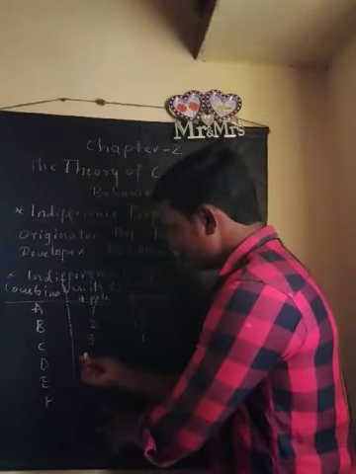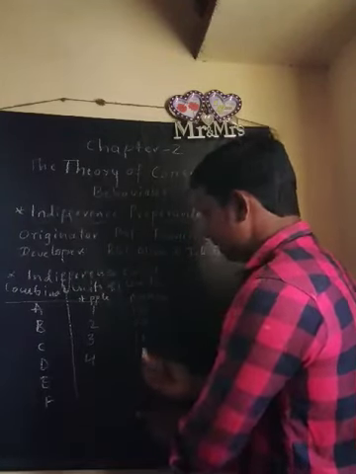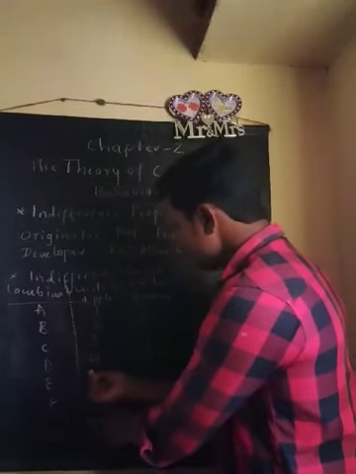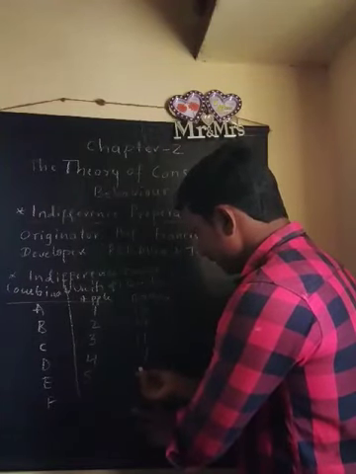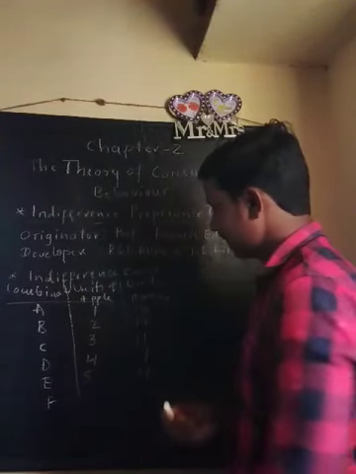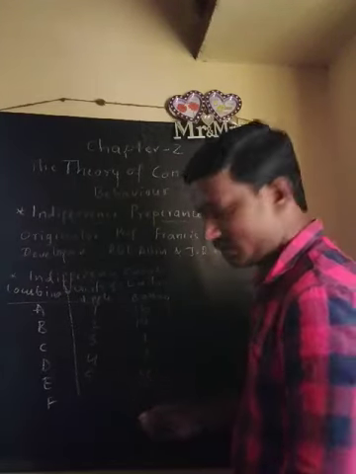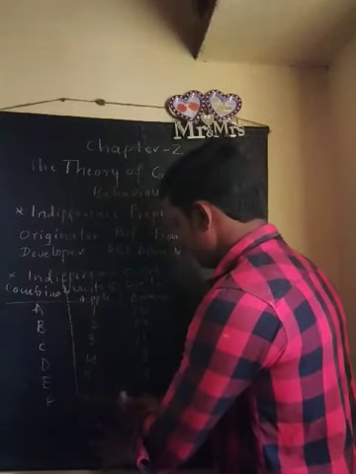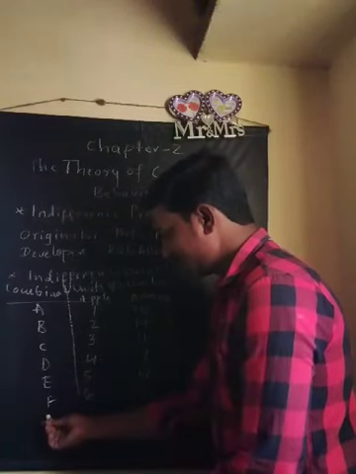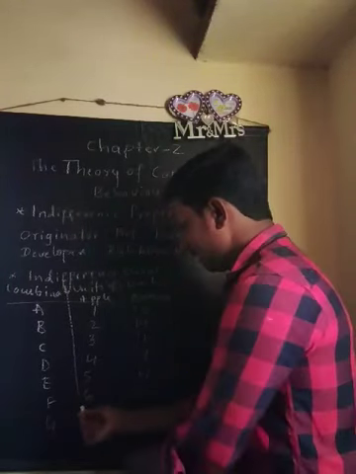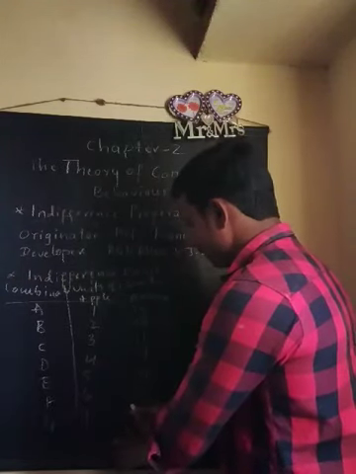Going to the next one, I may take 4 units of apple and 7 units of banana, then 5 units of apple and 4 units of banana, and 6 units of apple and 2 units of banana. And one more, G, I can take: 7 units of apple and 1 unit of banana.